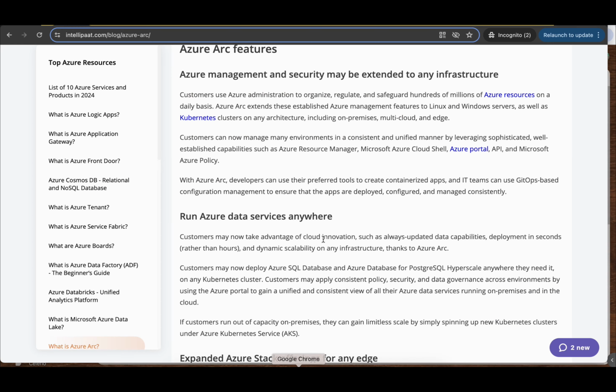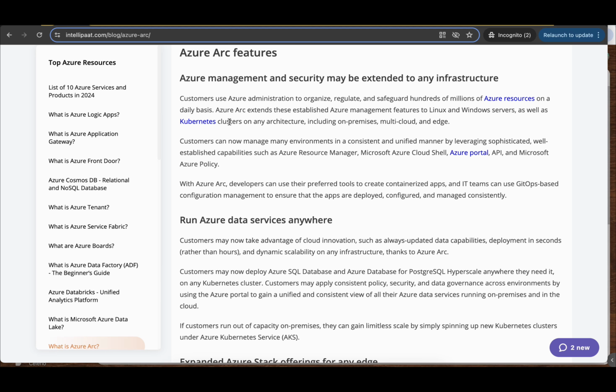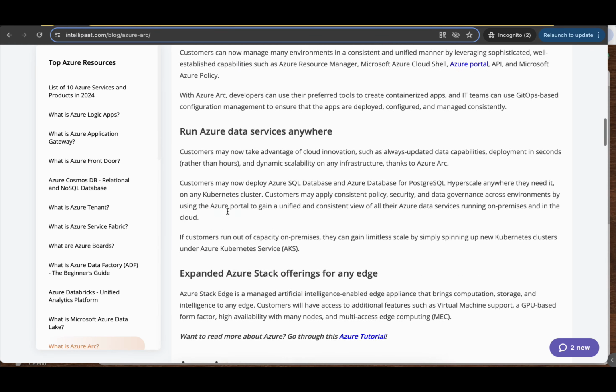If you have to study more on this, just search this topic, like this blog on Azure Arc. Here you can read the Azure Arc features. Azure management and security may be extended to any infrastructure. Just remember that Azure Arc extends the established Azure management features to Linux and Windows servers, as well as Kubernetes clusters on any architecture, including on-premises, multi-cloud, and edge. So please do read this about Azure Arc.